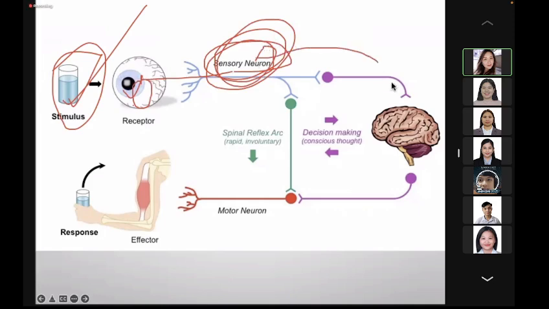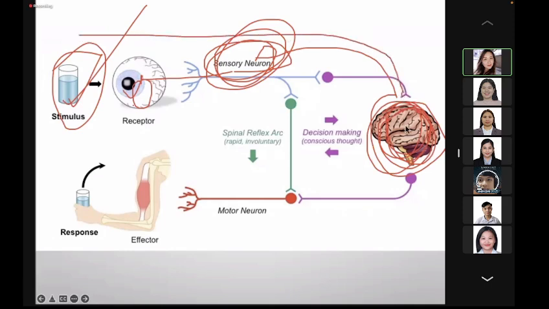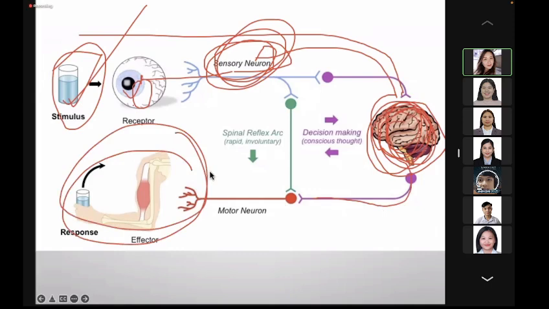It will go to the higher centers such as the cerebrum for information processing. These are usually your ascending tracts. Descending tracts from the cortex will activate the motor neurons, therefore producing a response.